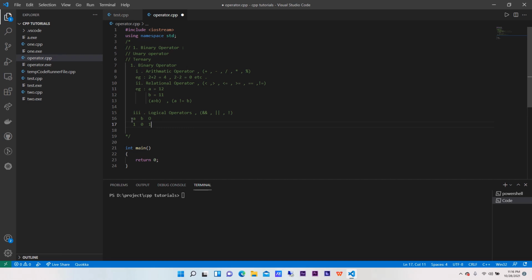Or if my mate gives money and I don't, then also in that condition it will be marked as true, and we will be allowed to go through the gate. The only time we will not be allowed to go is when we both refuse to give money, and we'll be stuck there. That is, if I don't give money and my friend doesn't give money, we both don't go.